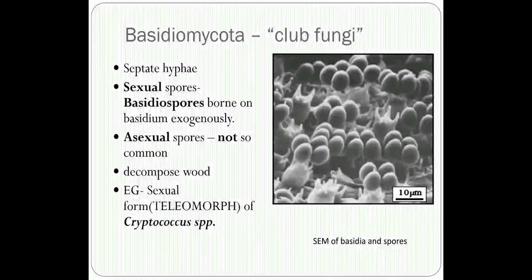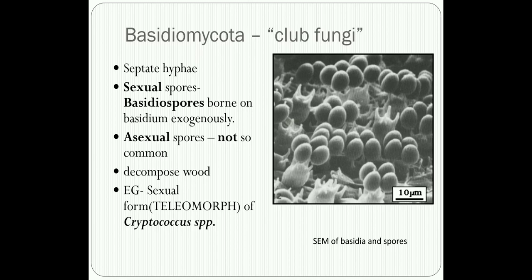And whenever we describe fungi, we say that fungi have two forms. One is called the sexual form and the other is called the asexual form. My friends, please remember, the sexual form is also called the teleomorph, and the asexual form is called the anamorph. ANAMORPH. So the asexual form is called the anamorph and the sexual form is called the teleomorph.